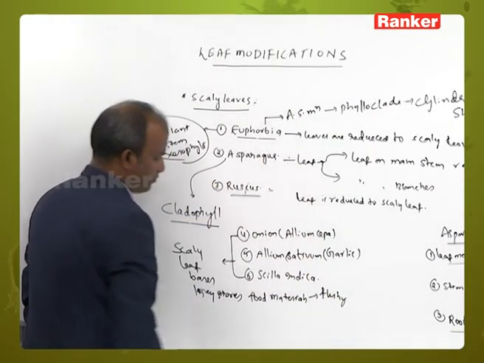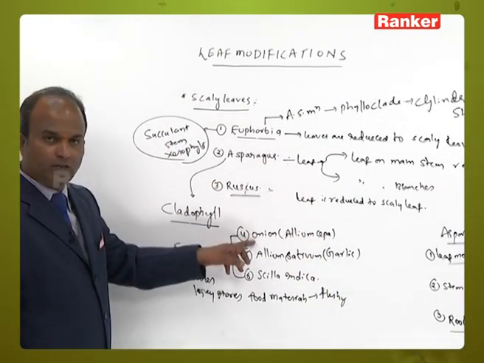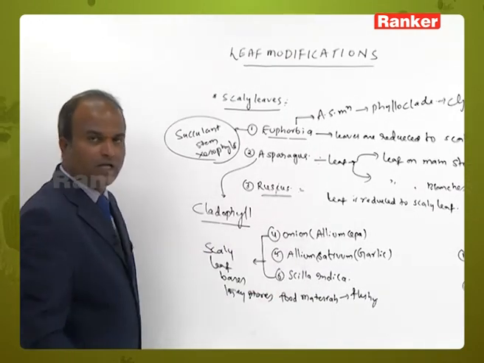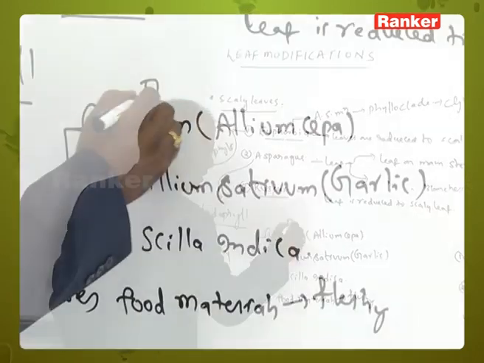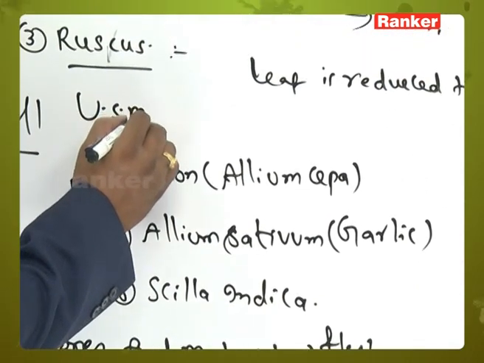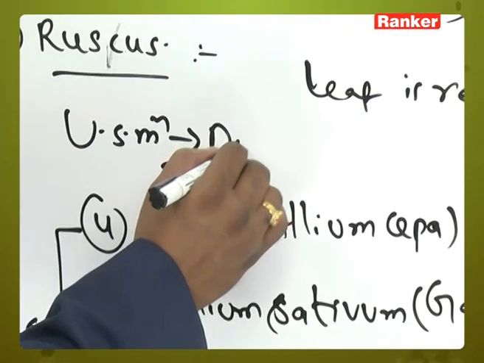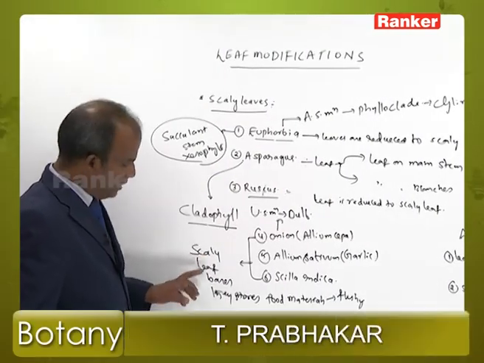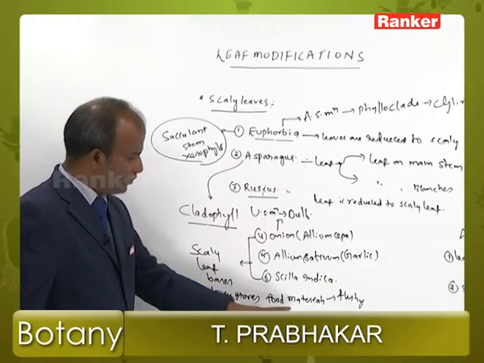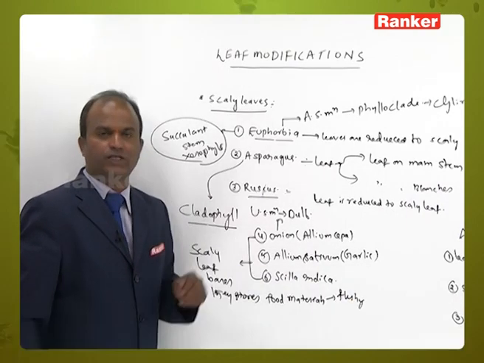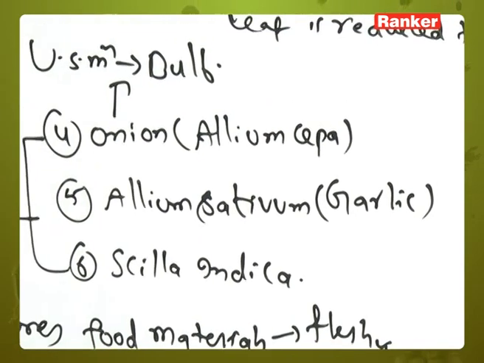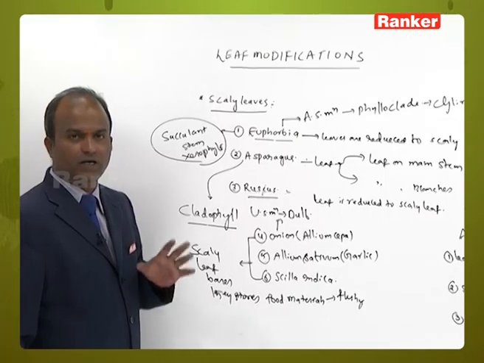Onion, Allium sativum and Scilla indica have an underground stem modification, that is bulb. In this bulb, scaly leaf bases store food materials and become fleshy.